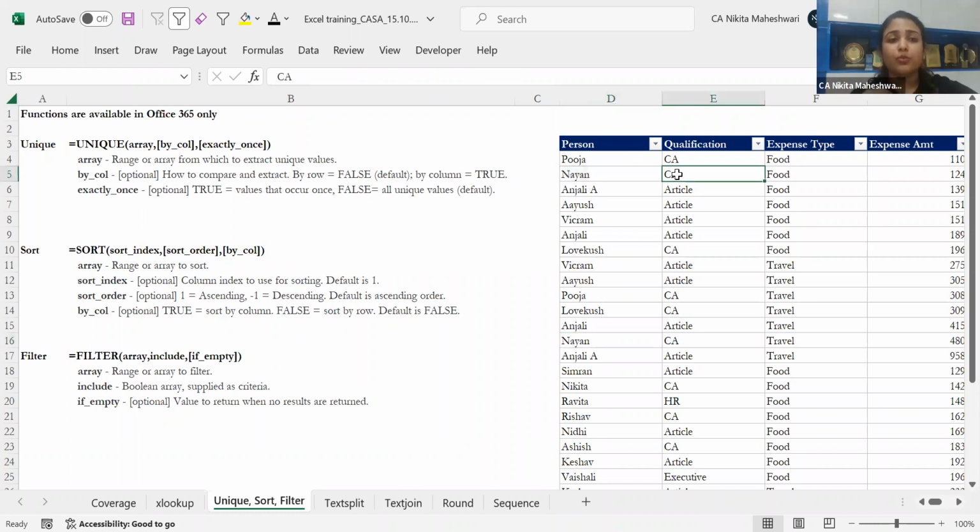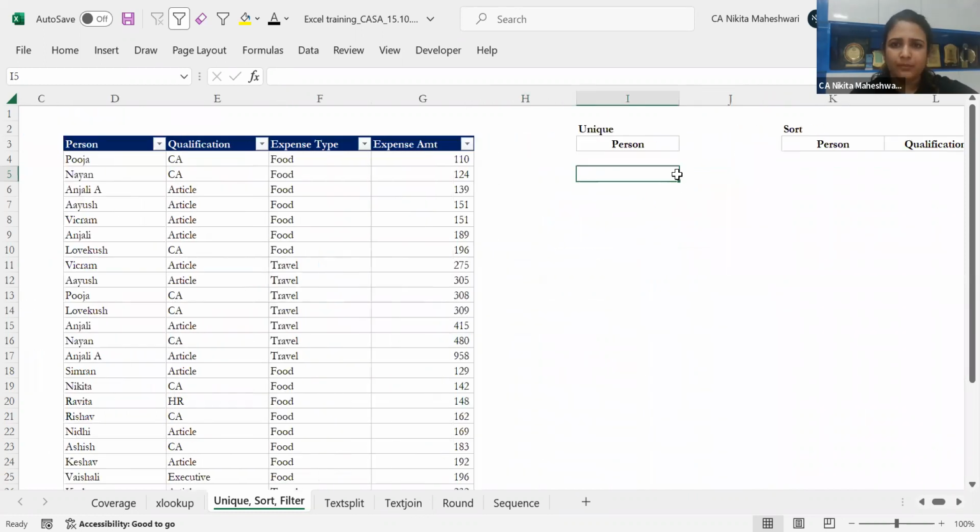Now, if I want to get a unique list of the people that are there in the organization, I can either use a remove duplicates option, or I can use a unique function in Excel. I'll give you an example over here. Unique is telling me the array. We've discussed array means mostly one column and multiple rows. It can be one row and multiple columns also.